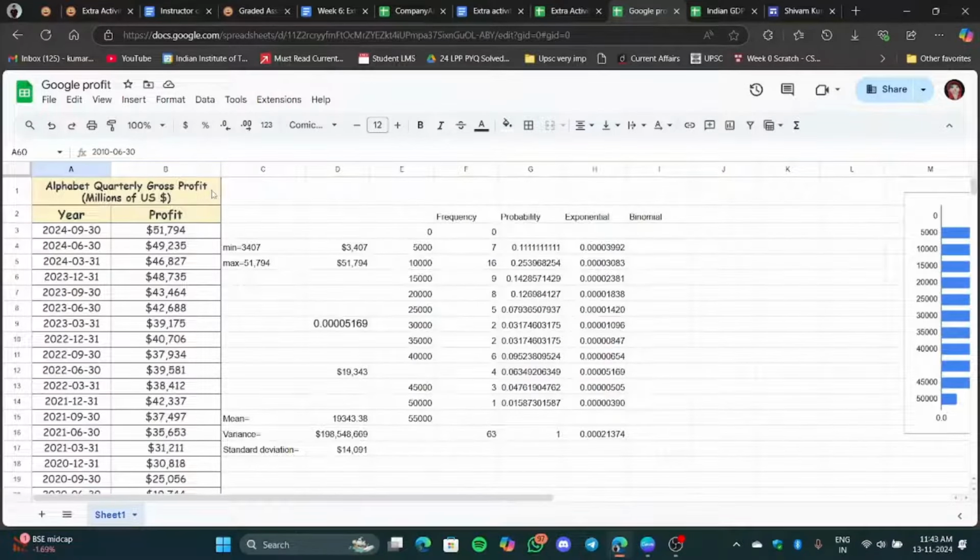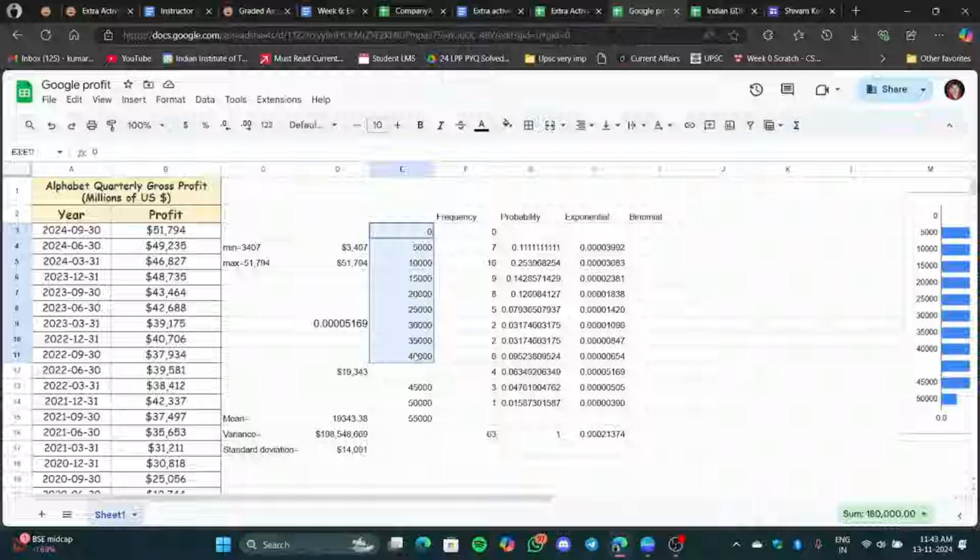Okay, I found the profit on some macro trends, if I remember correctly, the website named Macrotrends. There I got this data. From there, I just copied this data, and then I created these bins. Okay, these intervals: 0 to 5,000, then 5,000 to 10,000. I created intervals like this.